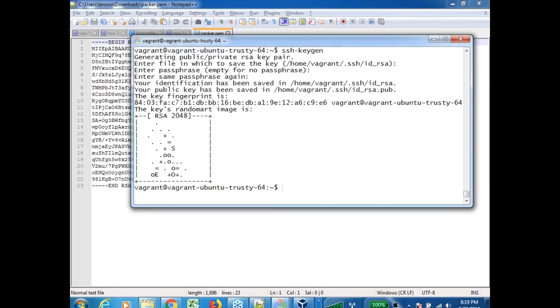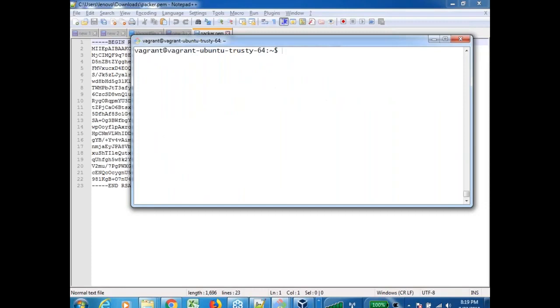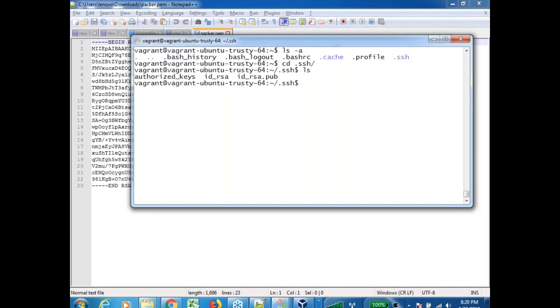Okay, now let me go to the home directory. How do you go to the home directory in Linux? cd tilde symbol, right? Yeah, and here you want to see the hidden directories. Hidden directories in Linux generally start with a dot, right? So ls minus a. Are you seeing any folder called .ssh? Just get into this .ssh folder and do ls. You are seeing two files, id_rsa and id_rsa.pub. Let me look at the contents of them. So cat id_rsa.